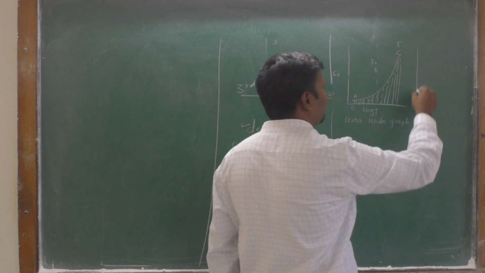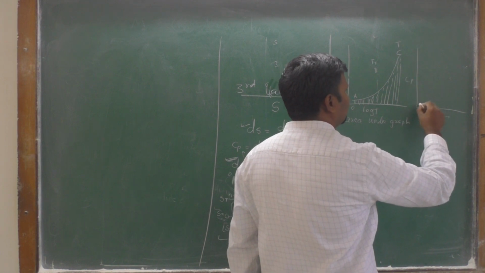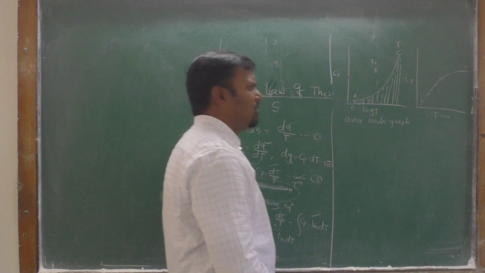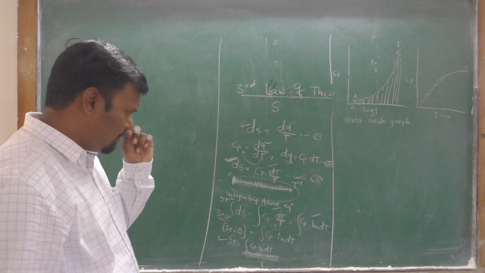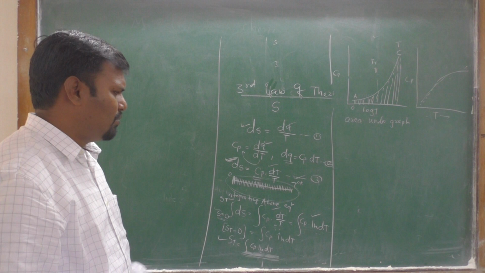Okay, the second graph is also Cp versus temperature, and it looks like that. As the temperature increases, our molar heat capacity increases. Cp stands for the molar heat capacity at constant pressure.